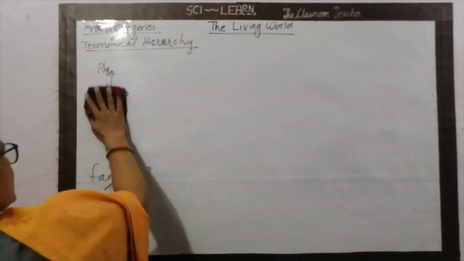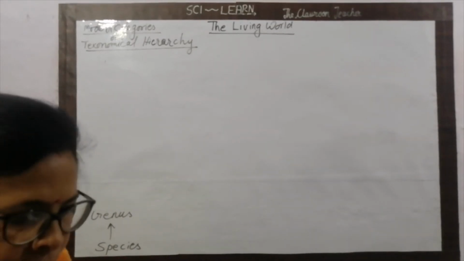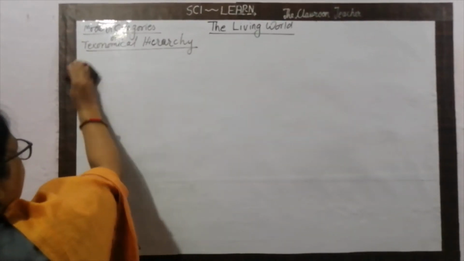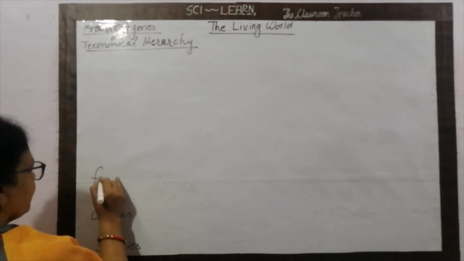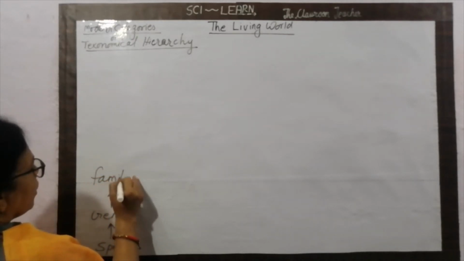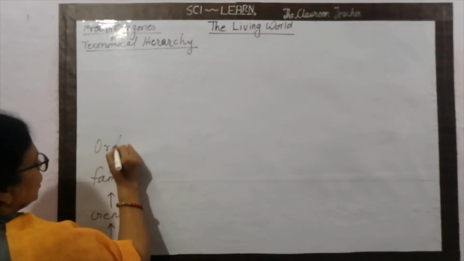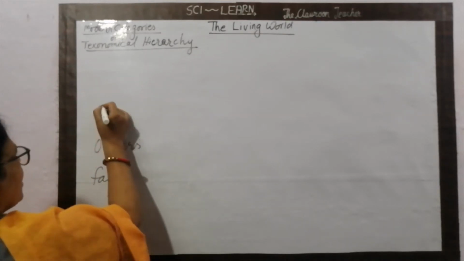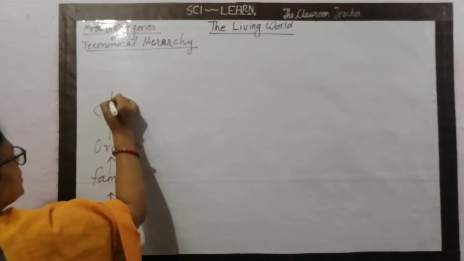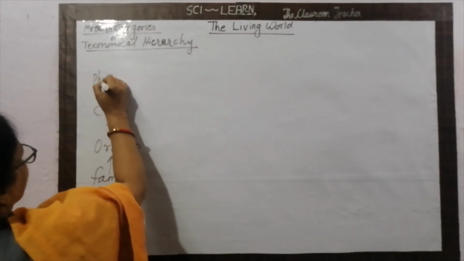I got a little bit less space, so I am going to rub it again. Okay, same we have to write here. Genus, when genus combine together, it forms family. Family, when combined together, they form orders. When orders combine together, they form class or classes. When classes combine together, they form phylum.